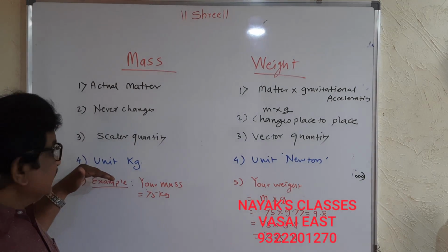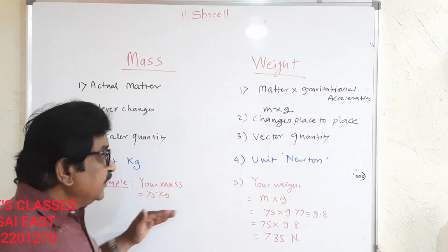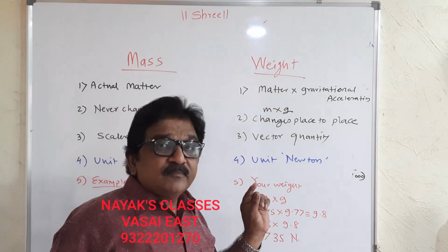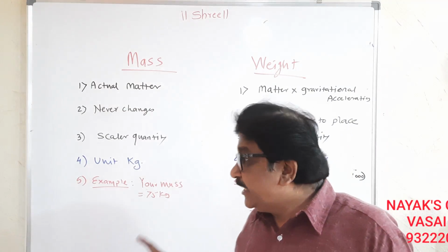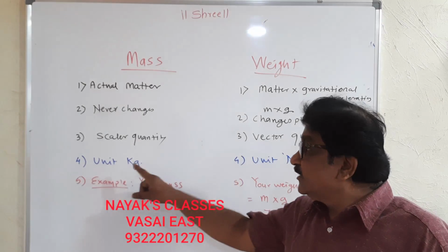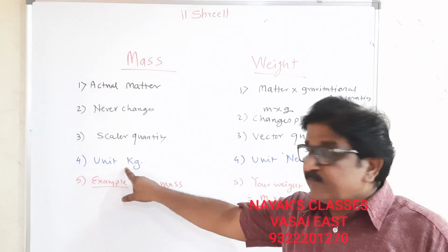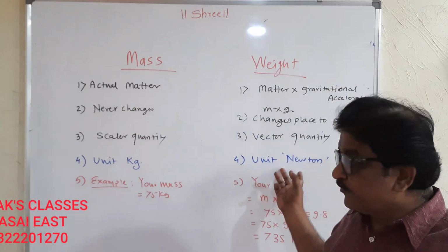Unit of mass is kilogram. And unit of weight is Newton. So this is a scientific term. This is a scalar term. Unit kg and this is Newton.